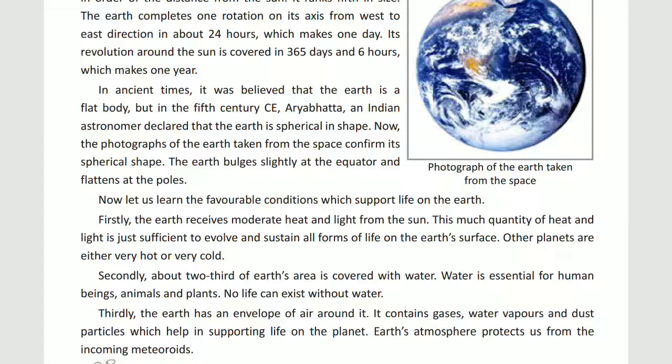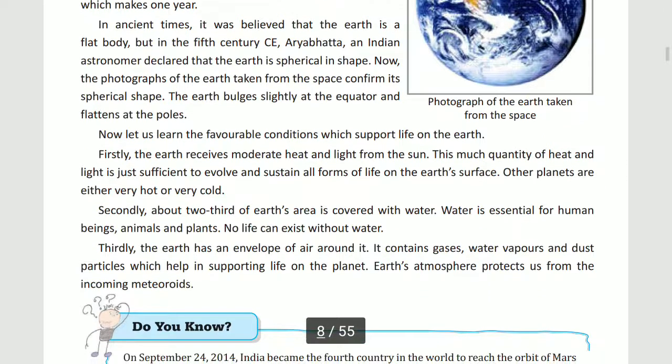The earth bulges slightly at the equator and flattens at the top, at the poles. Earth is slightly bulged at the equator, and at the poles it is flat. If we look at both poles, then it is flat. Now come to the next paragraph.